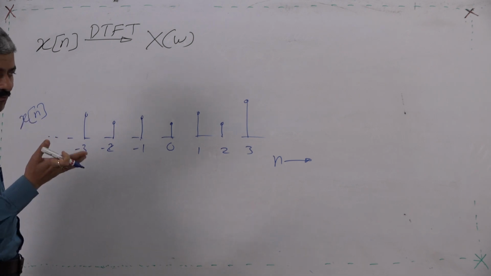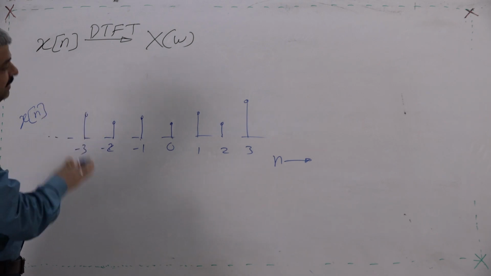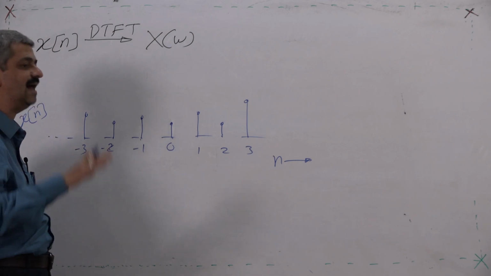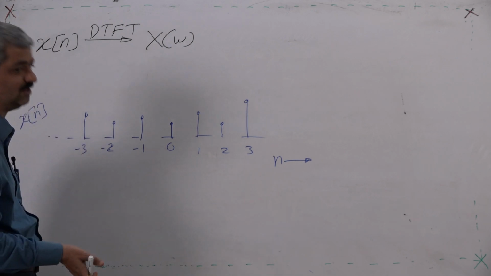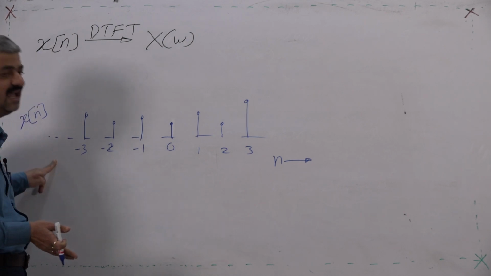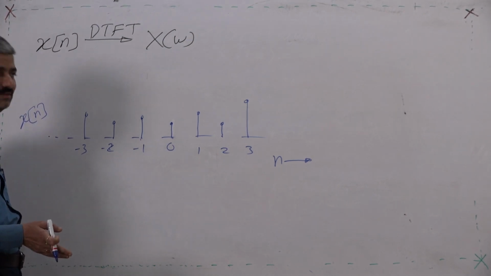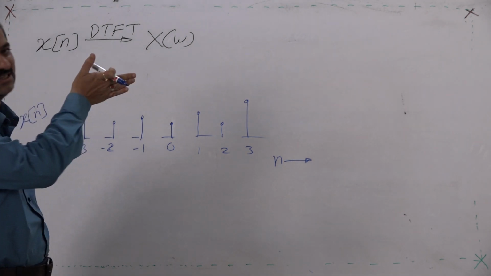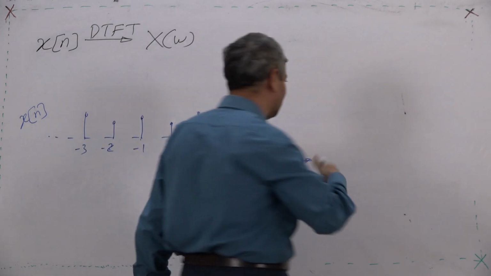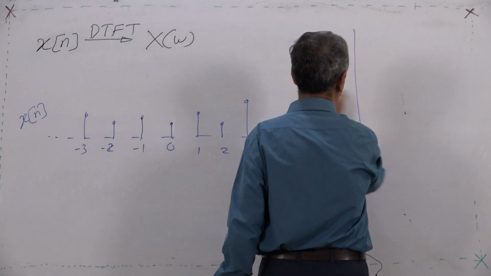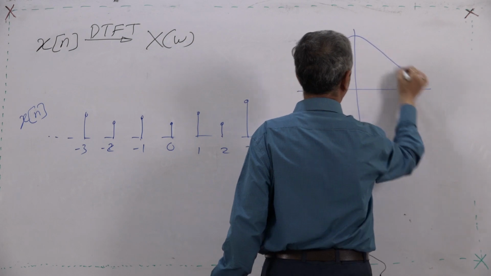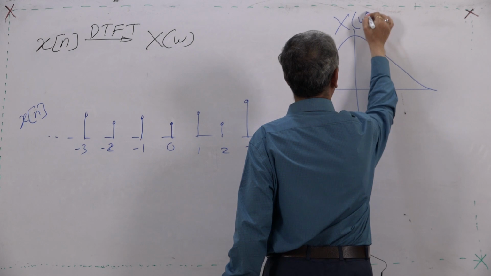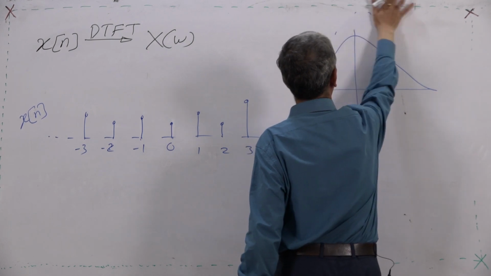I can't plot that versus n in 2D, so I have to take two different graphs. If x is one dimensional, it means xr[n] is this and xi[n] is all 0. So, the goggle captures that and will show you something like this. This is the magnitude of X(omega), and this is omega.